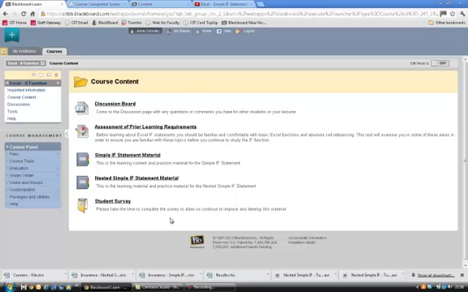Important for 2 reasons. Important to me because it allows me get your feedback and continue to develop and improve this material, and important to you because the assessment and the final assignment and assessment will not appear for you unless you complete that student survey. So please take the time to complete the student survey, and when you've completed it, the assignment will be available to you. The assignment is available from June 18th to June 20th. So once you've completed the survey and it hits June 18th, the assignment will be available to you, and please take the time to complete it and submit it before June 20th.